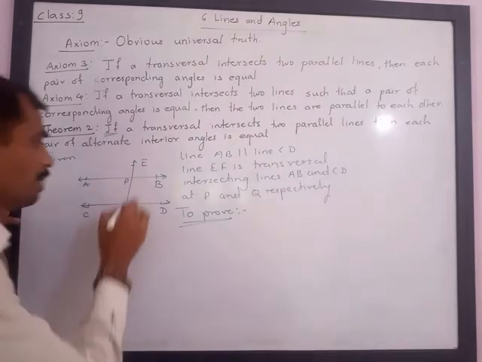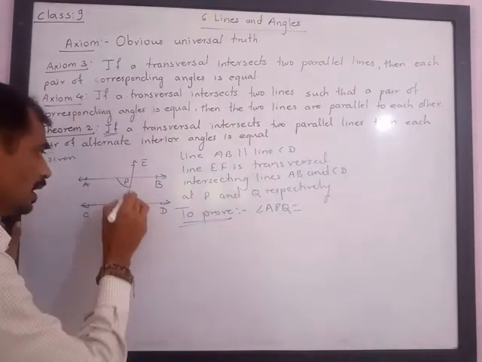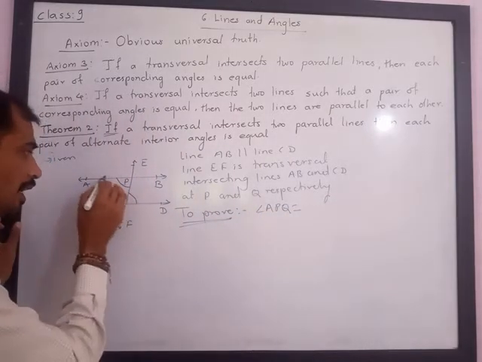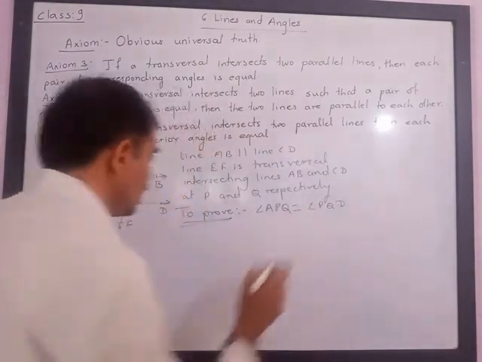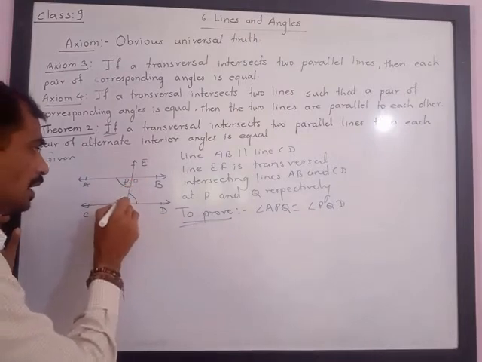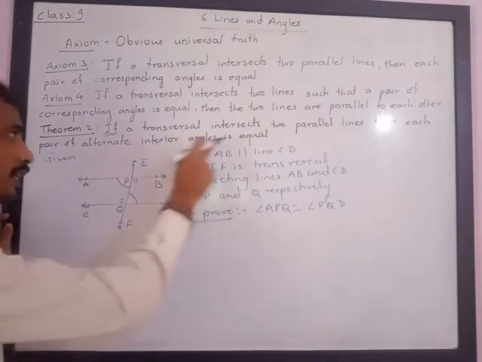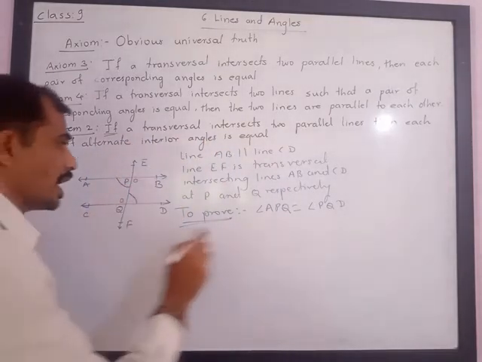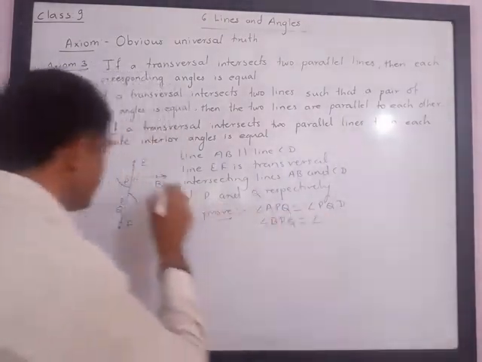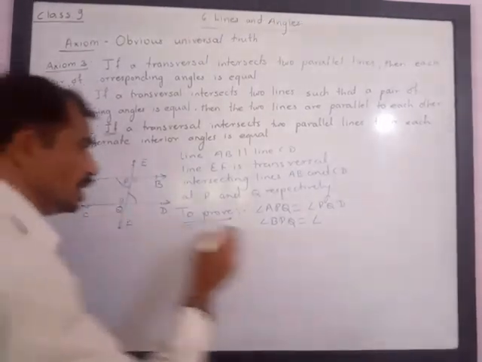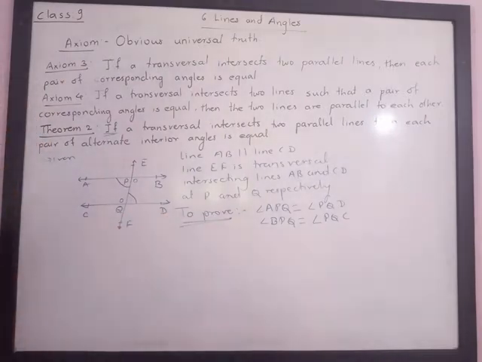It means we have to prove that angle APQ and angle PQD are alternate interior angles and they are equal. We also have to prove the other pair. Each pair means there are two pairs of alternate interior angles, so we have to prove both pairs are equal. Angle BPQ is equal to angle PQC. This is what we have to prove. So let us see how we have to prove.